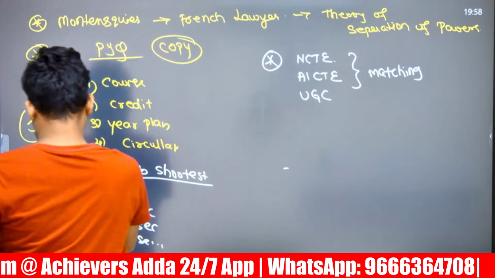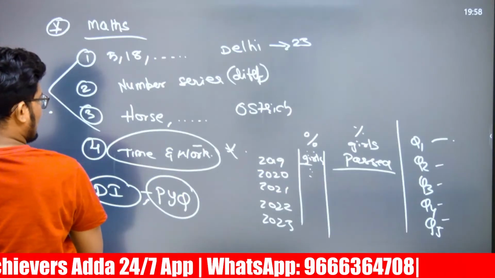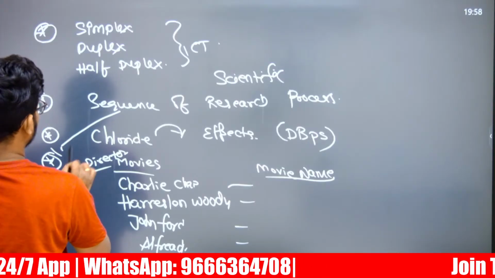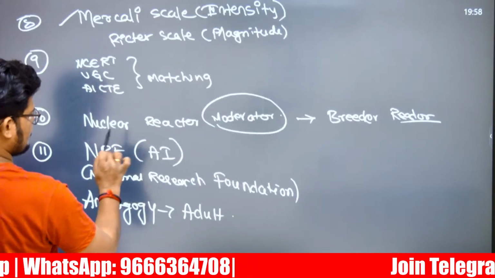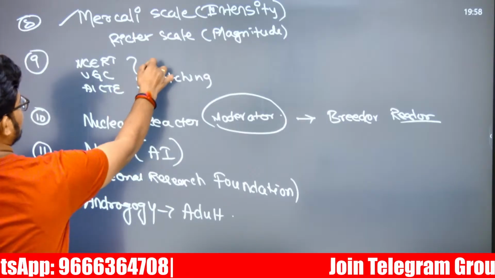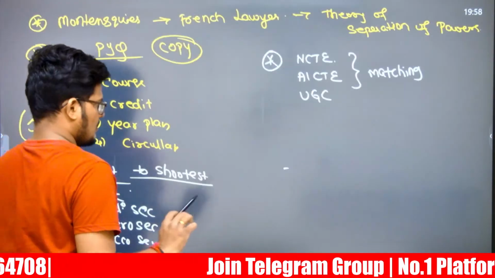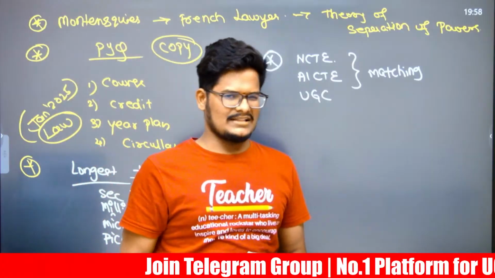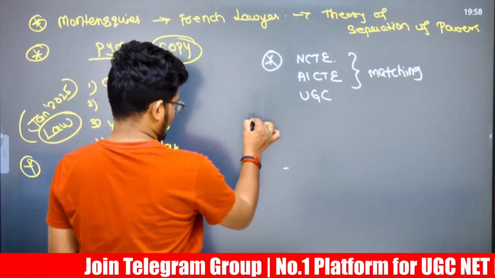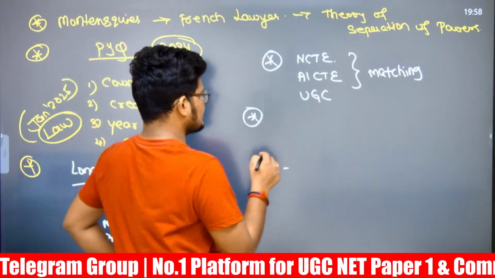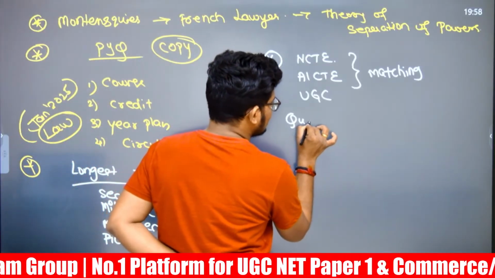This matching would have been the same as the matching given in the first slide which I explained. So it is the same question only. It would not be a different question, because on the same or a similar topic we cannot expect more than one question.